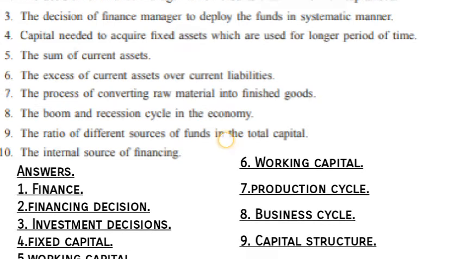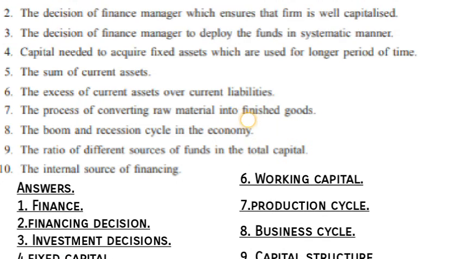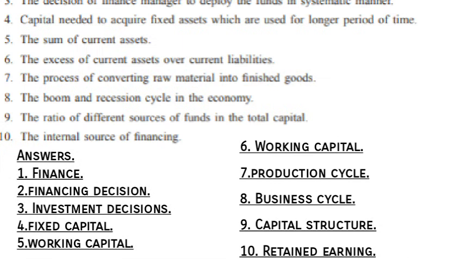Answer is fixed capital. Fifth, the sum of current assets is working capital. Sixth, the excess of current assets over current liabilities. Answer is working capital. Seventh, the process of converting raw materials into finished goods, that is production cycle.